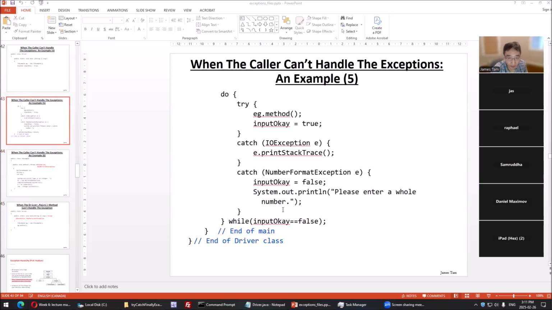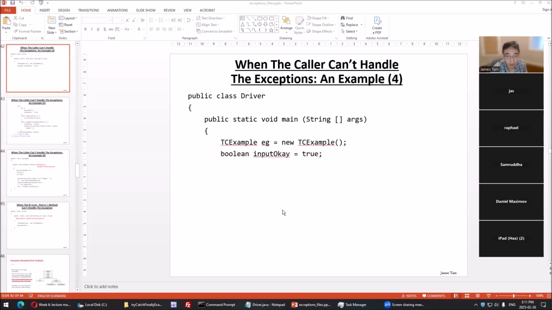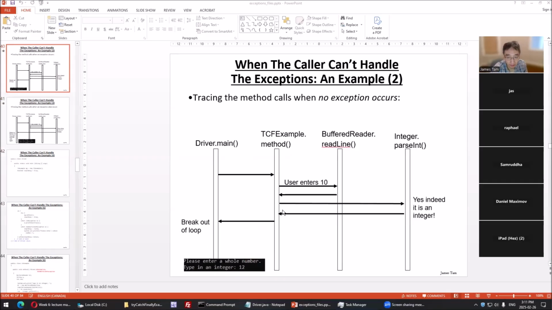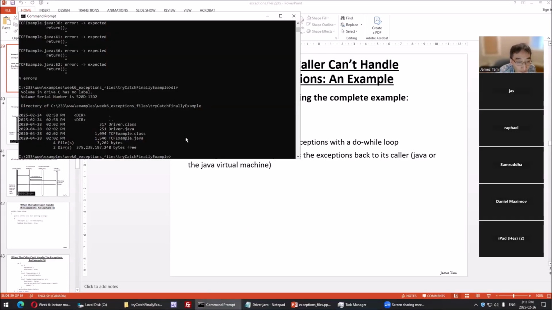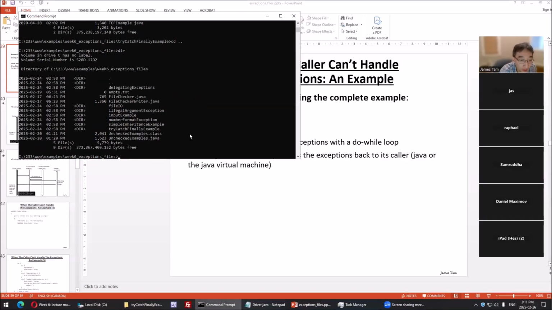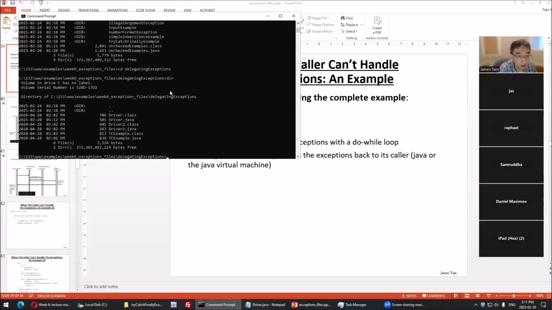Okay, so I have two examples in this directory of delegating. Let's go back now. The delegating is right here. It recovers from the exceptions, and that's driver.java. Delegating exceptions. So I have driver and driver two.